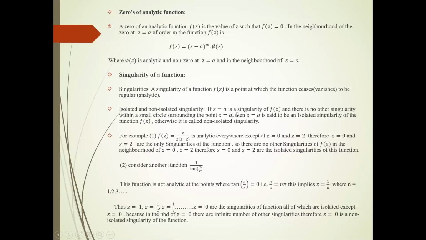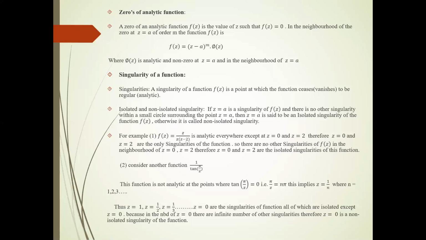If z equal to a is a singular point of the function f(z), and there is no other singularity within a small circle surrounding the point z equal to a, then z equal to a is said to be an isolated singularity of the function f(z). Otherwise, that point is called a non-isolated singularity.